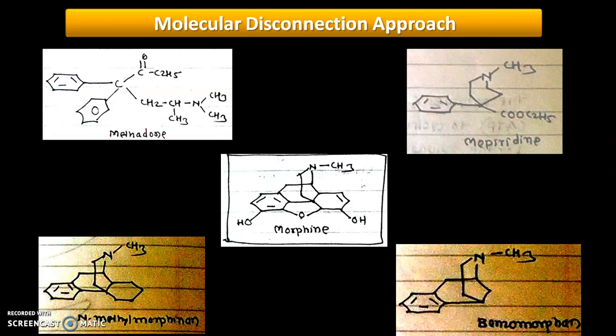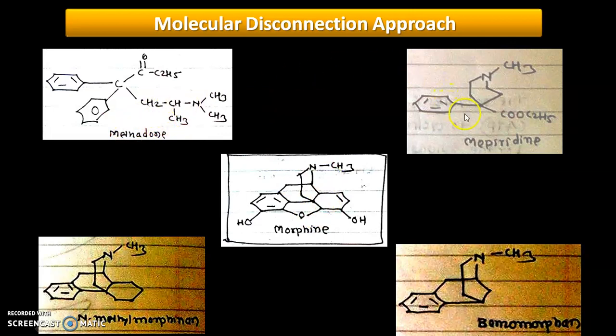In this way nowadays we are using methadone analogs, meperidine analogs, benzomorphan analogs and N-methyl morphinan analogs.